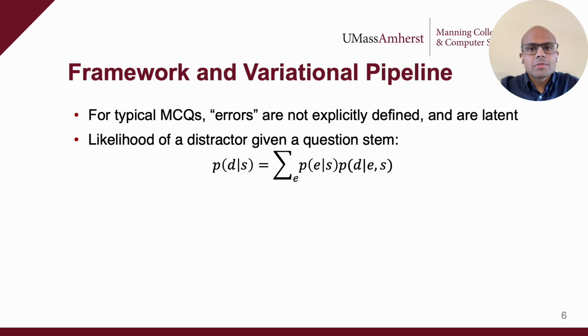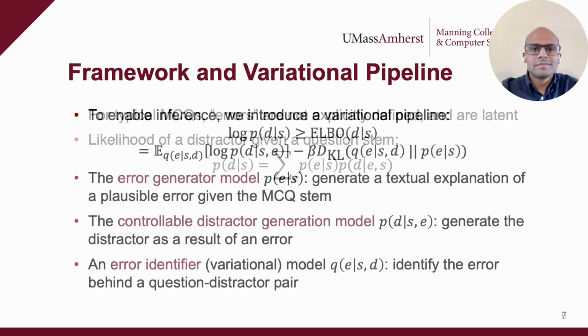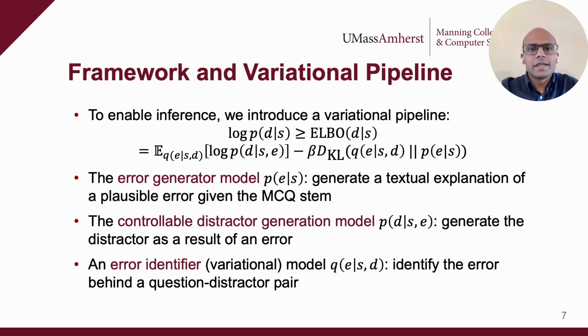There can be numerous possible errors among real students for each math MCQ, all of which may lead to different distractors. Without explicit error annotations, an error is a latent variable underlying a distractor. Thus, the likelihood of a distractor given a question stem can be computed as follows, where we sum over the space of all possible latent errors, which can be computationally intractable. Given this perspective, we naturally use a variational approach to learn an approximation of the large latent error space.